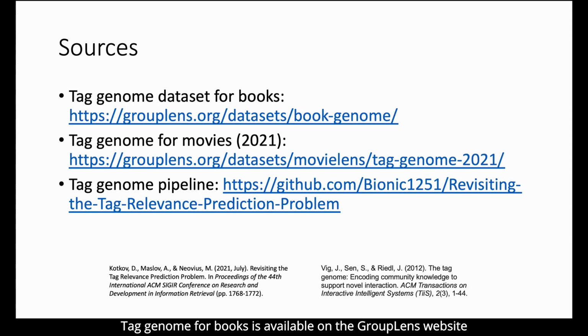Tag genome for books is available on the Groupland's website via the following link. We also shared raw data, tag genome for movies, and the pipeline for its generation under 2 other publications. In case you are interested in generating your own tag genome for the same or different domains, feel free to check the GitHub repository.